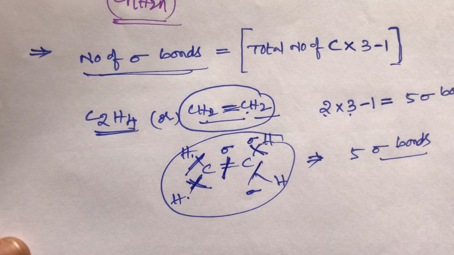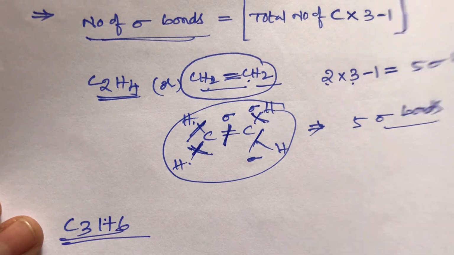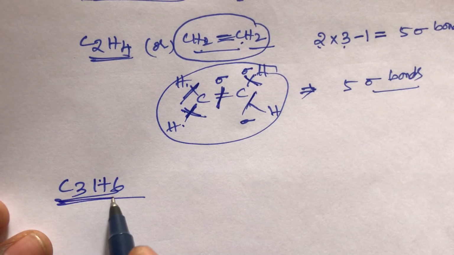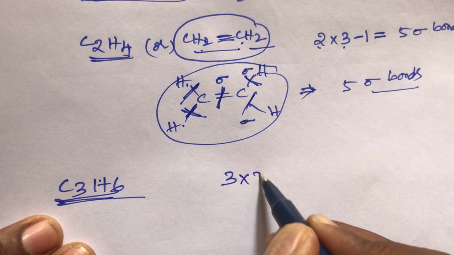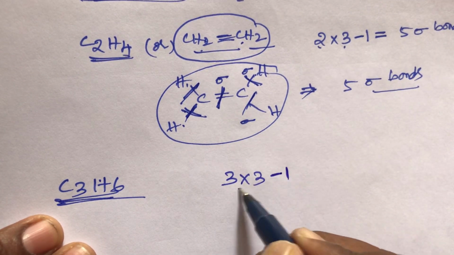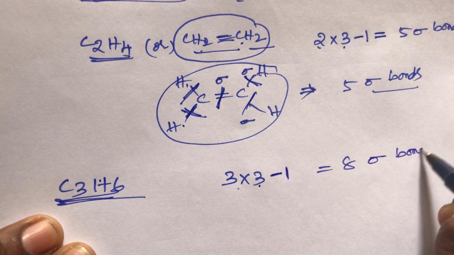Now take one more example, that is C3H6. Next example, C3H6. In C3H6, how many sigma bonds are there? That is total number of carbons, 3 into 3 minus 1. 3 times 3 is 9, minus 1, that is 8 sigma bonds are there. 8 sigma bonds are present.